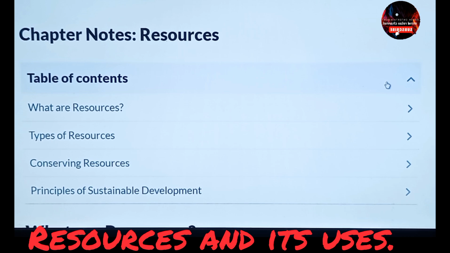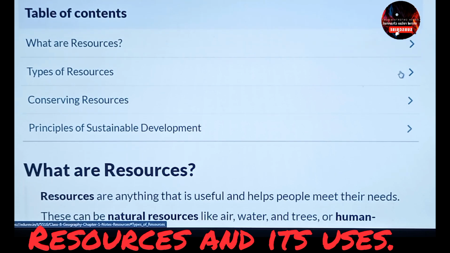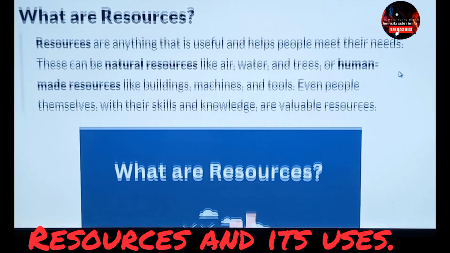So first of all, the table of contents tells us what the resources are. In this chapter we will learn about the different types of resources and the meaning of the term resource, then conserving resources, and then principles of sustainable development. So let's start. So what are resources?